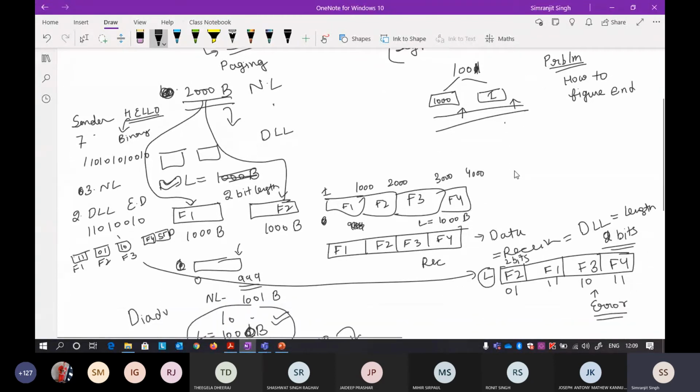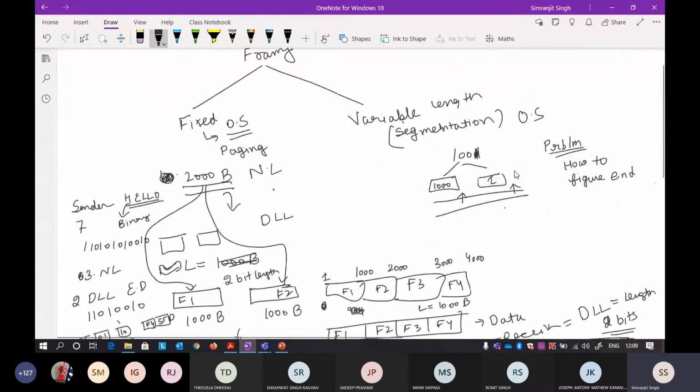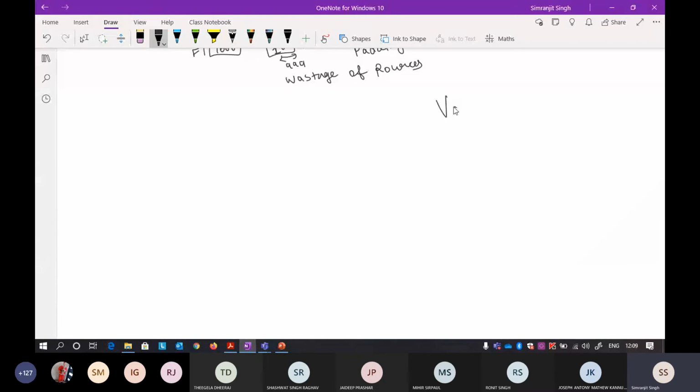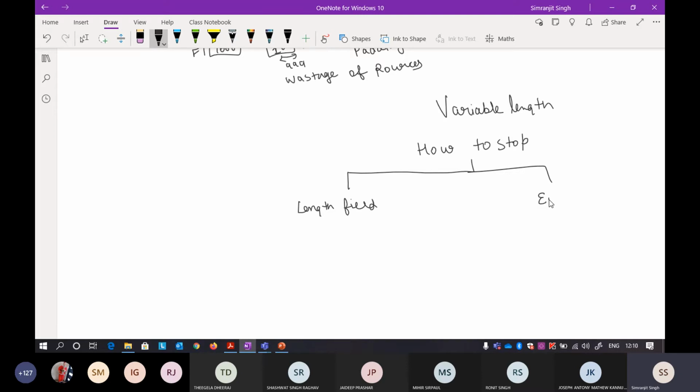So this was the problem in this variable length solution: how to stop and say that this is the end of a frame. For this there are two solutions. The first solution was a length field. Another solution was the end of frame delimiter, popularly known as the end delimiter.